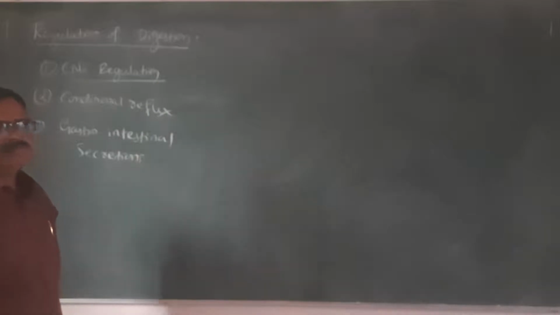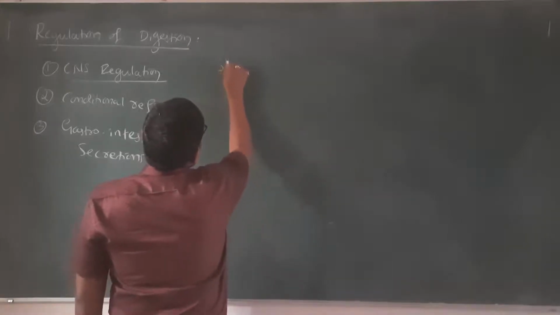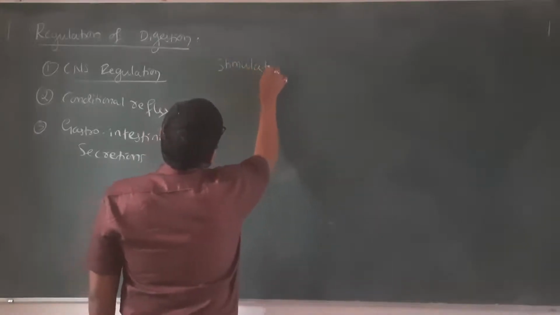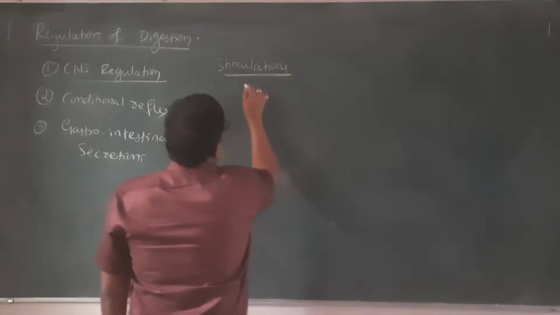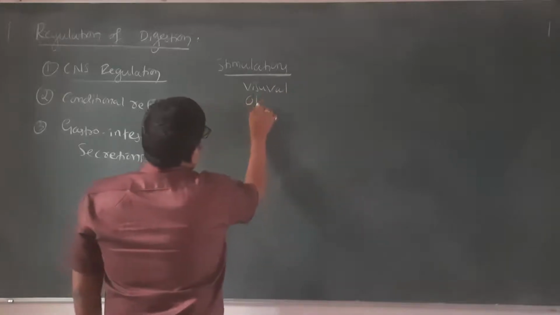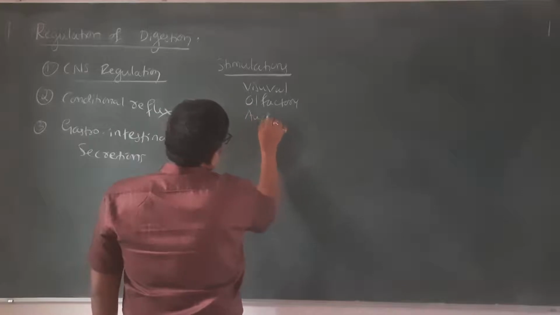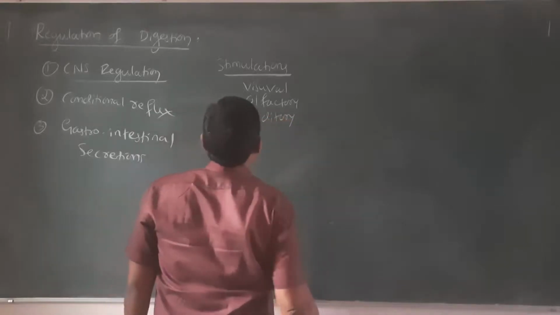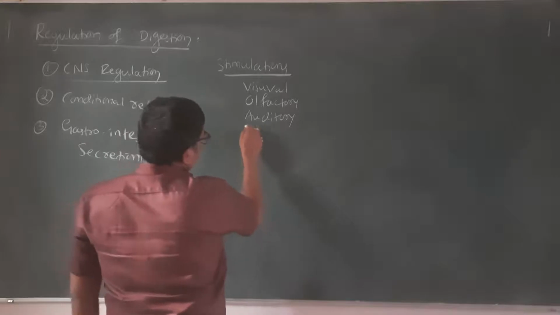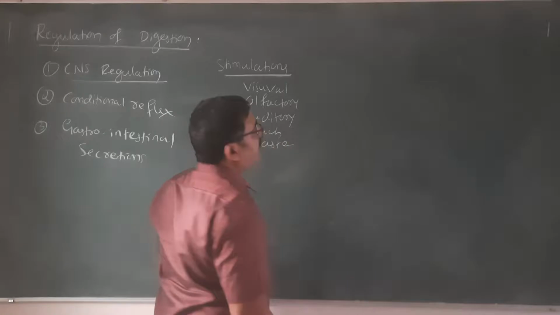First, when we talk about CNS-regulated digestion, what does it mean? The central nervous system receives stimulations. What are the stimulations? It can be visual, olfactory, or auditory, it can be touch, and it can be taste stimulations.